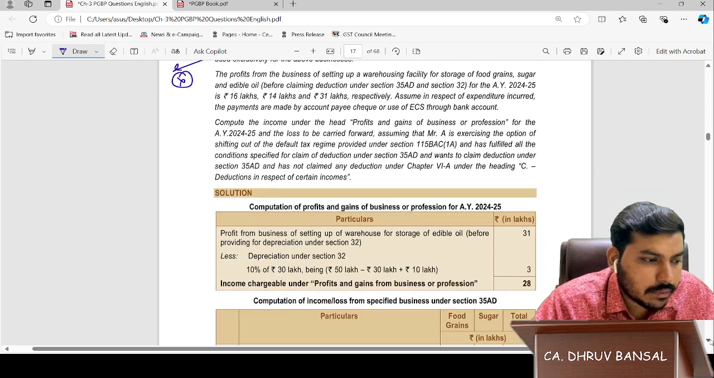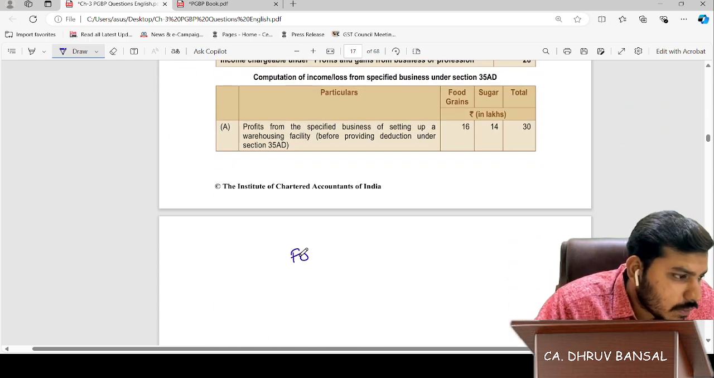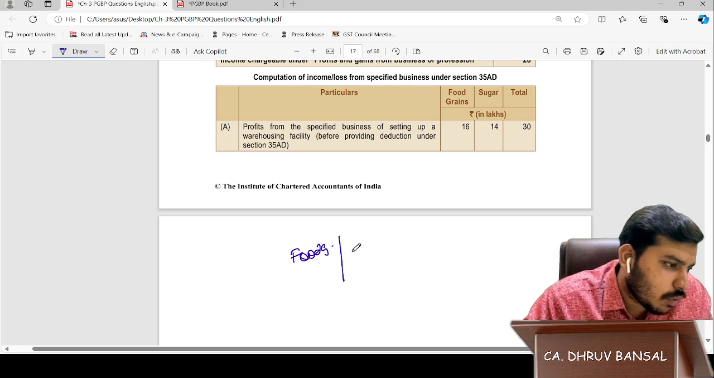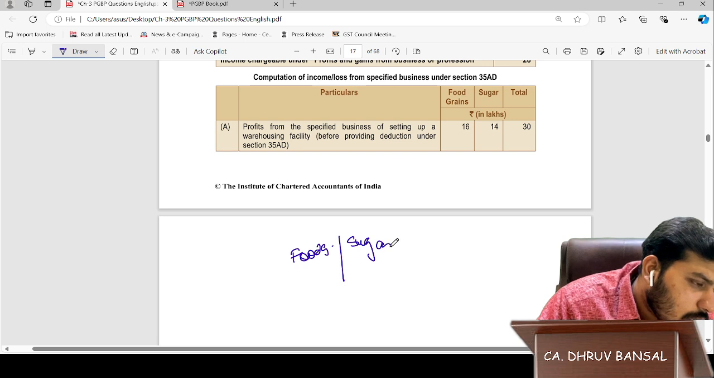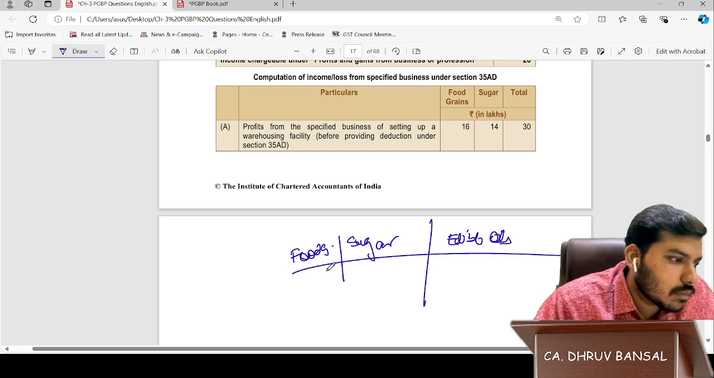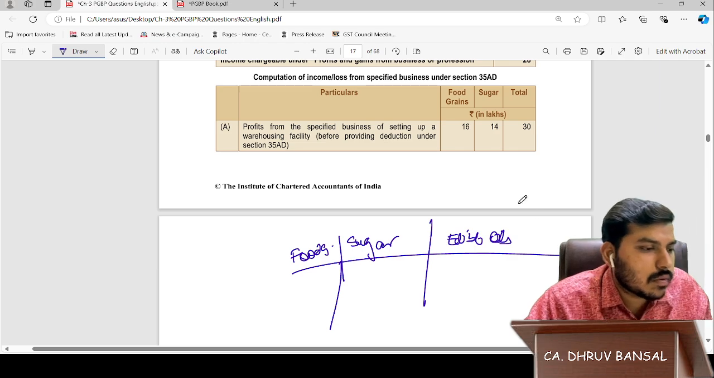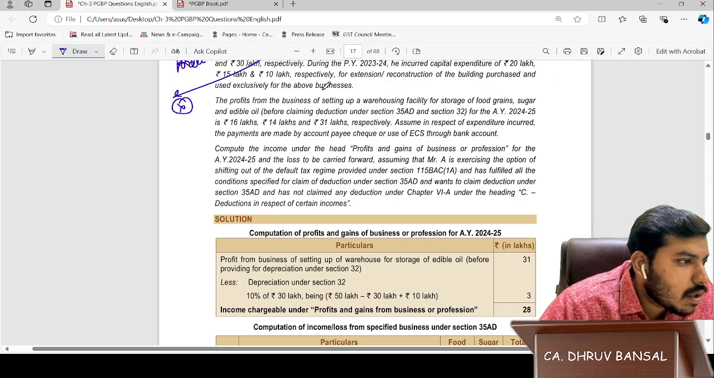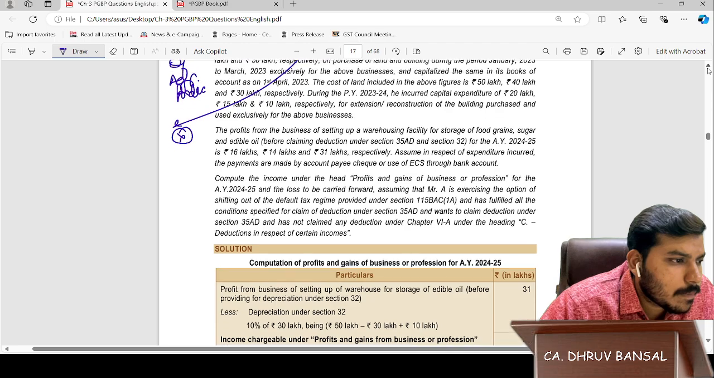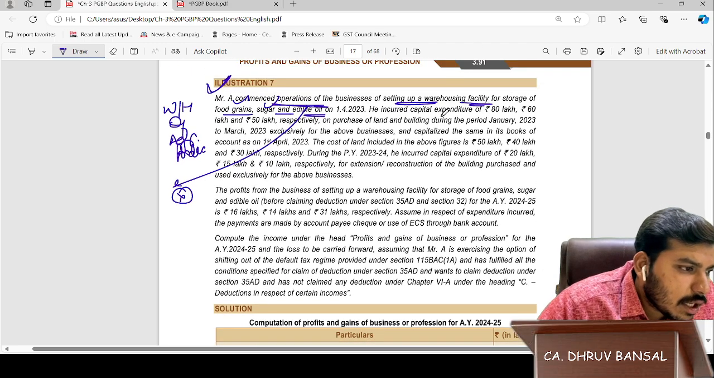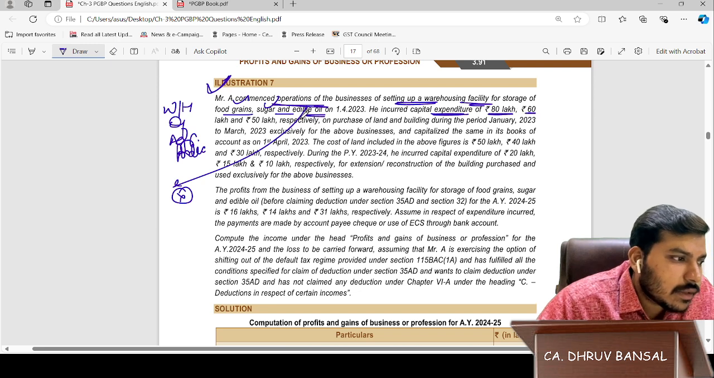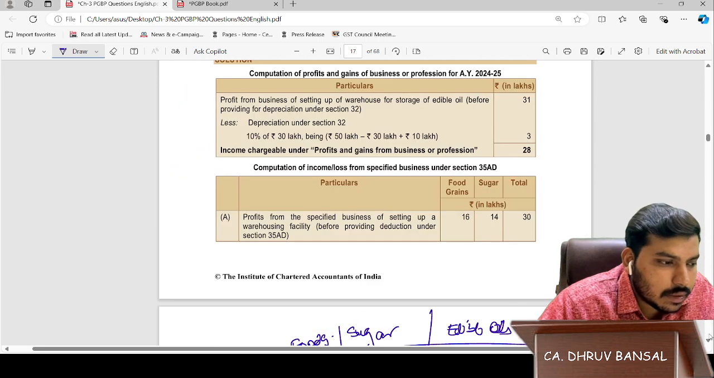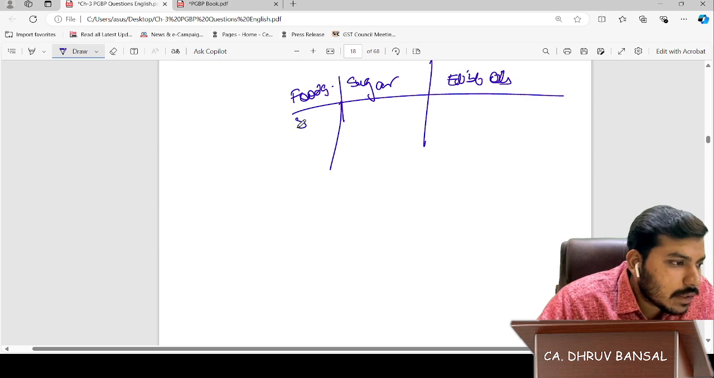Let's prepare here. Food grains, sugar and edible oils. He incurred capital expenditure of 80 lakhs, 60 lakhs and 50 lakhs. Okay sir, let's see. 80 lakhs, 60 lakhs and 50 lakhs.